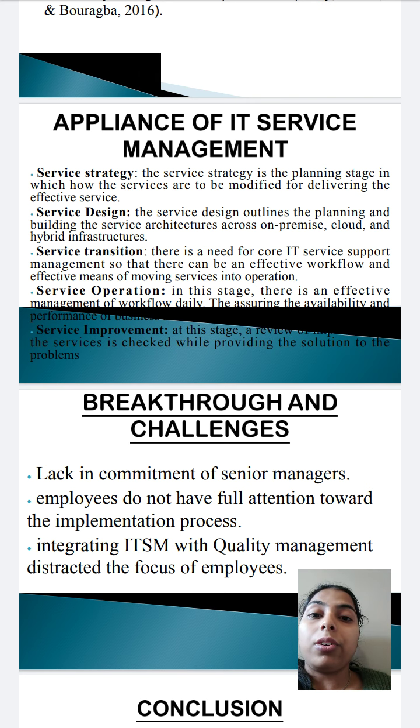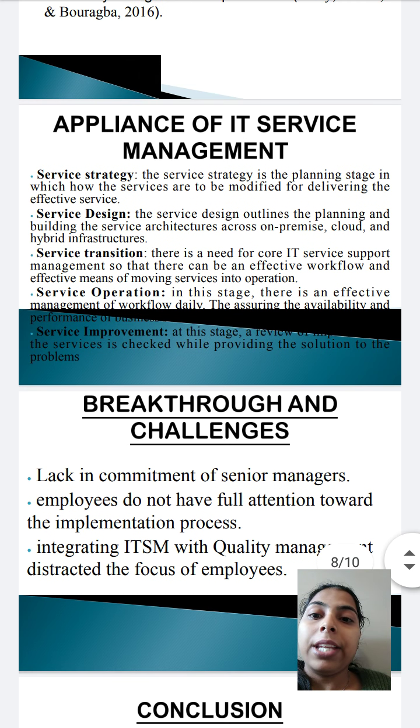The third one is service transition. There is a need for core IT service support management so that there can be effective workflow and effective means of moving services into operation. There is an implementation of automation of work, changes, and release flows to effectively deploy these services into production.